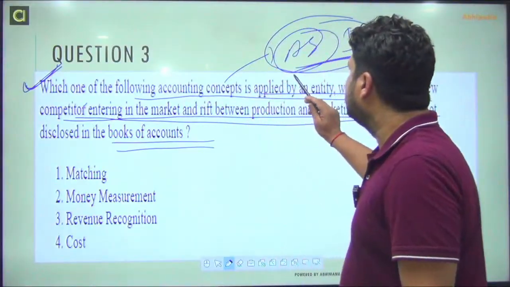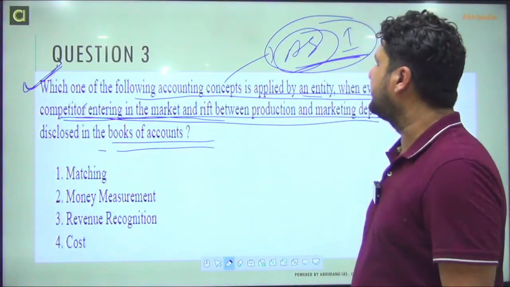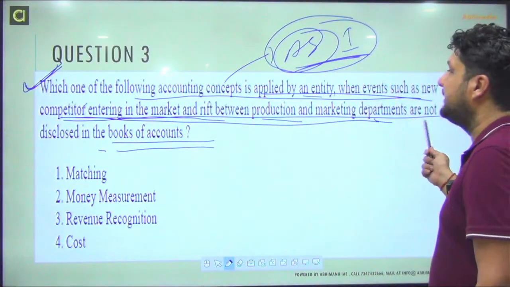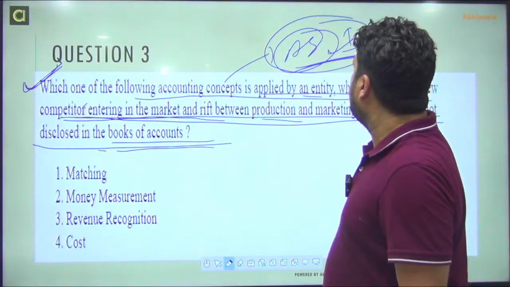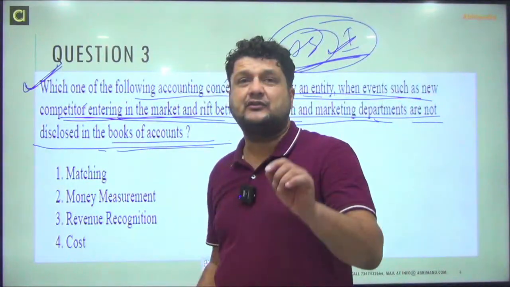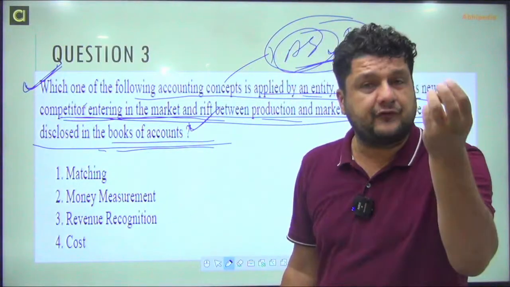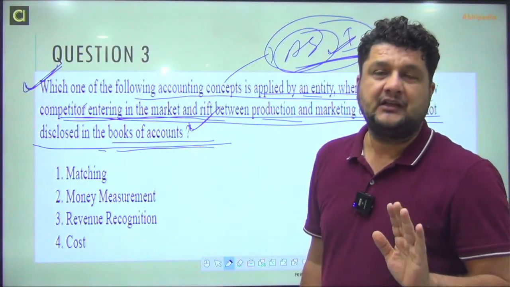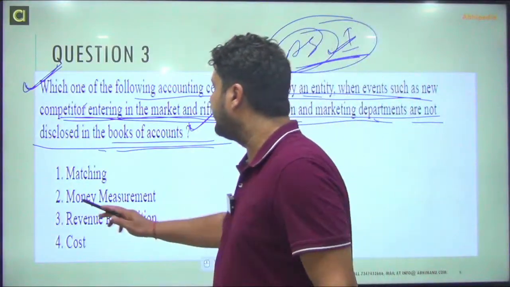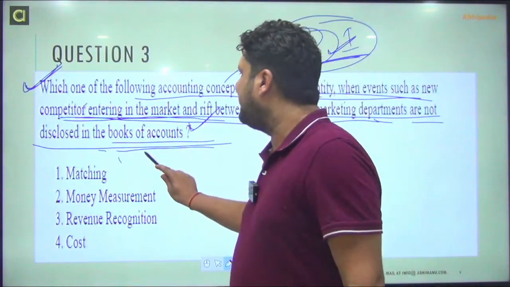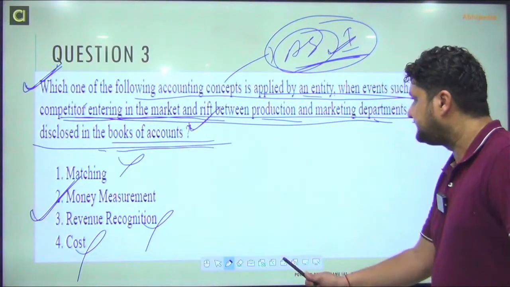Which of the following accounting concepts is applied by an entity when events such as a competitor entering the market, or a rift between the production and marketing departments, are not disclosed in the books of accounts? So the standard may or may not be mentioned in the question. You have to read the question very carefully. Whatever the question is, you must have studied it if you have prepared for accountancy well, in your basic accounting, higher level accounting or intermediate accounting. So the answer is not matching concept, not revenue recognition, not cost concept. It is the money measurement concept, right?